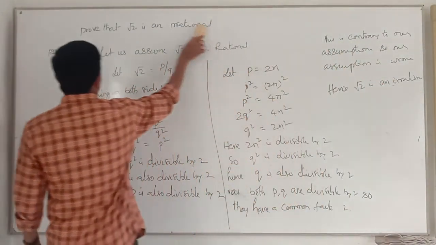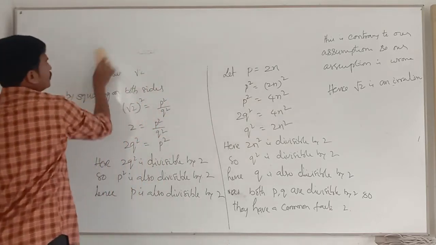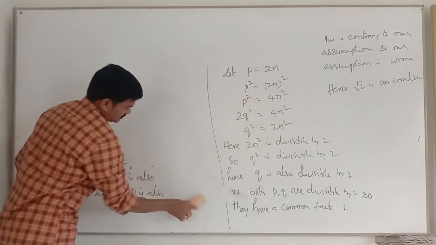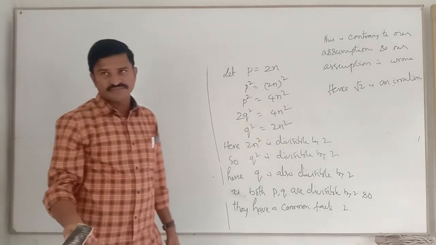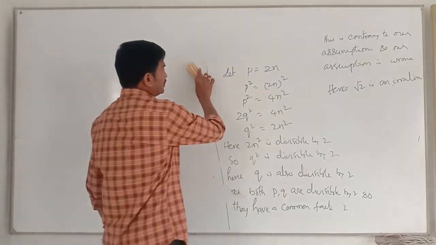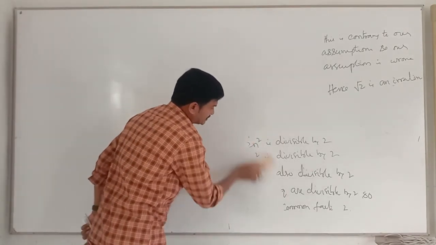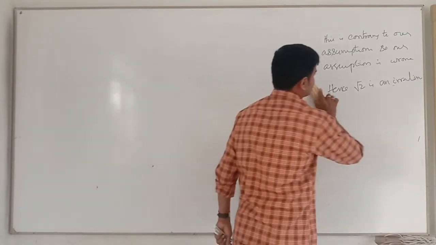Okay, children. Now, let us have a small discussion about the combination of rationals and irrationals. What is the result when we are multiplying one rational and one irrational, or when we are adding or subtracting? Let us see.